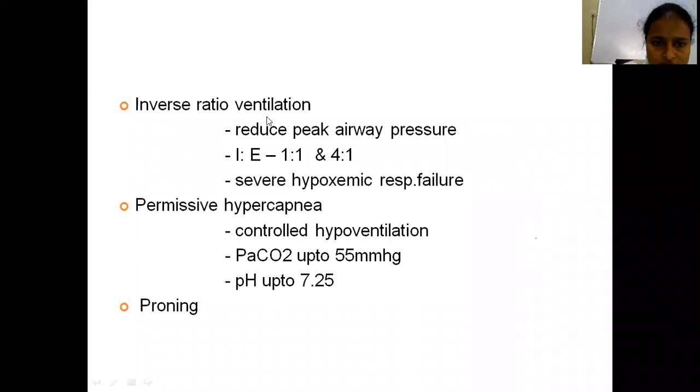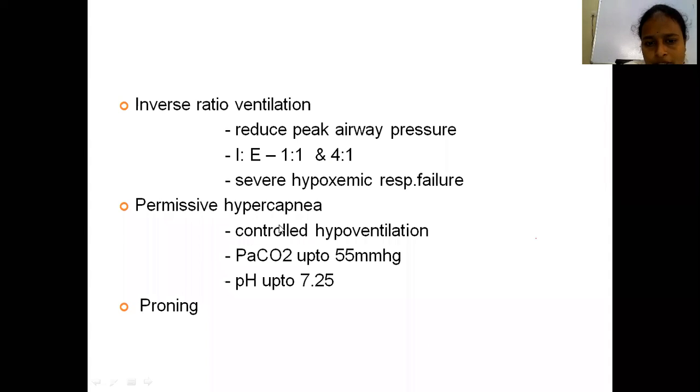And also use inverse ratio ventilation. Inverse ratio ventilation reduces the peak airway pressures. It is also used in patients with severe hypoxemic respiratory failure. What is inverse ratio ventilation? Normal IE ratio is 1:3, but in inverse ratio ventilation, inspiration time will increase in mechanical ventilation patient, that is 1:1 to 4:1. We increase the inspiratory time in severe hypoxemia patient, so that hypoxemia improves the oxygenation.